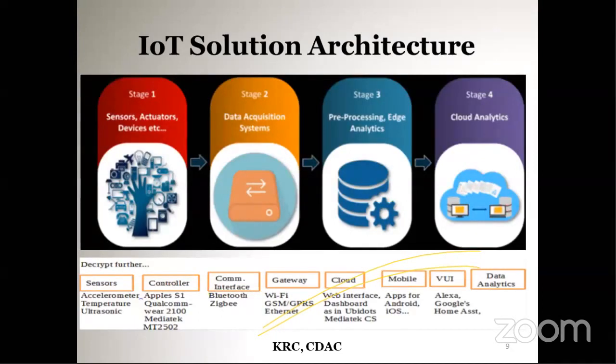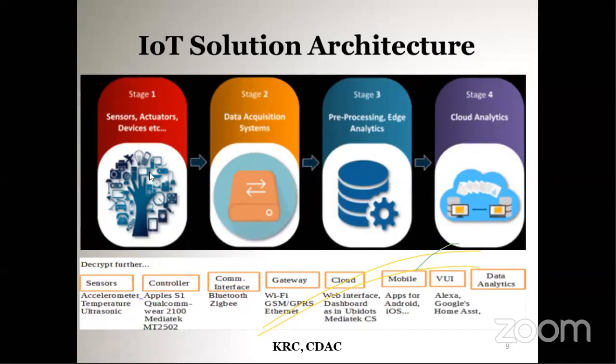So, IoT solution architecture. Based on what we discussed earlier, we have the IoT solution architecture. It has 4 stages. Stage 1 is sensors, actuators, and so on. Stage 2 is the data acquisition system. Stage 3 is pre-processing or edge analytics. And stage 4 is cloud analytics.